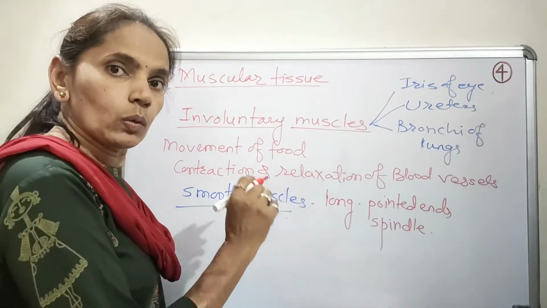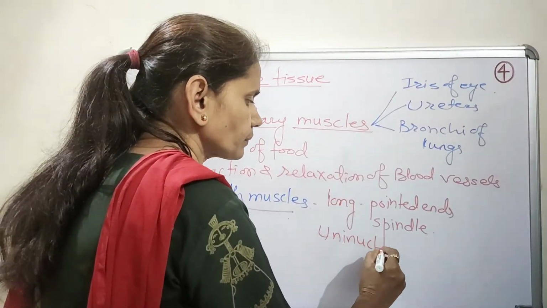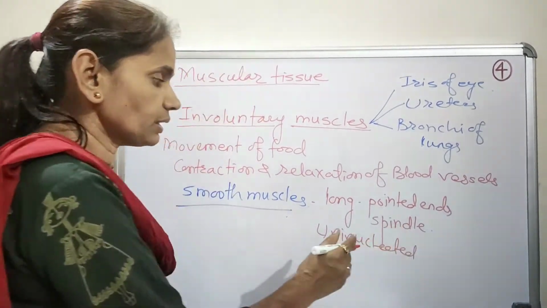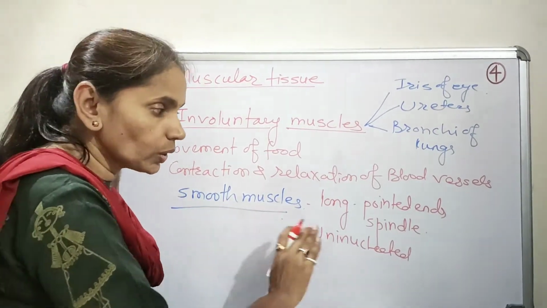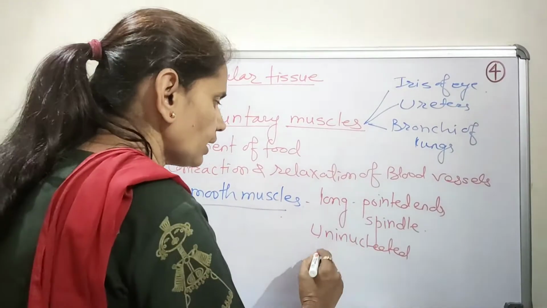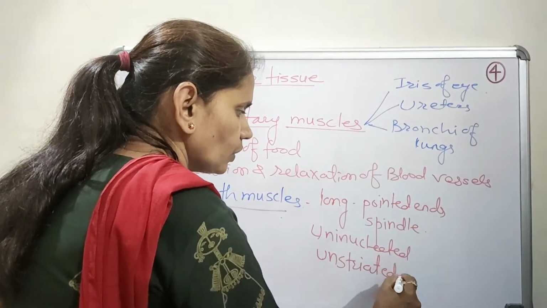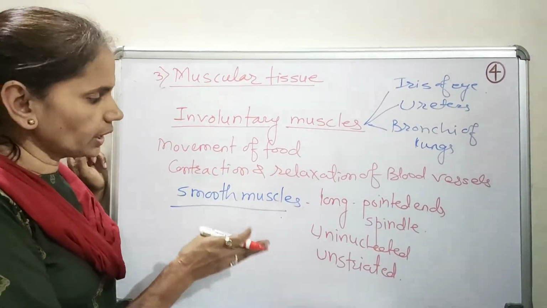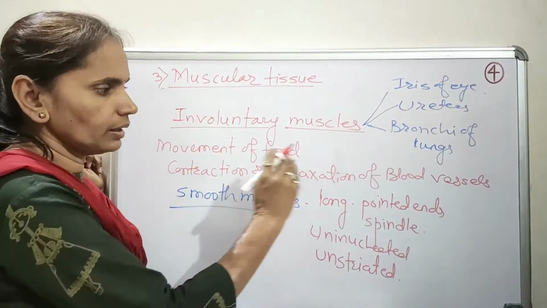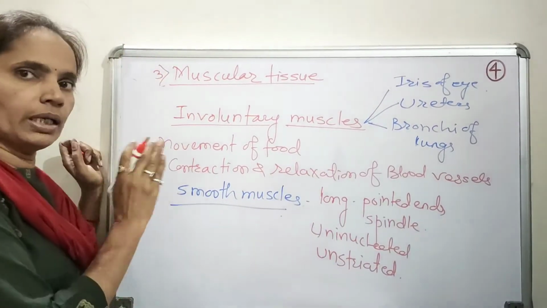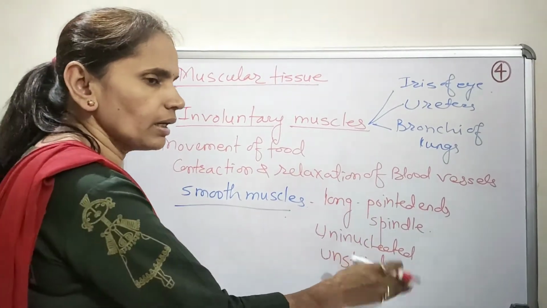Similarly, they have only a single nucleus, that is, they are uninucleated, and the major thing is that unlike the voluntary muscles, these do not show striations, so they are unstriated. So we can clearly differentiate: the cells of voluntary muscles are cylindrical, here they are spindle shaped; those are multinucleated, these are uninucleated; those are striated, and these are unstriated.